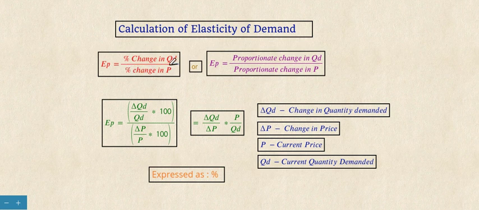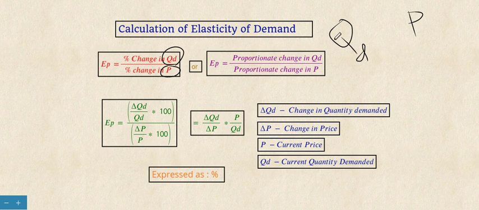The change in quantity demanded is taken in the numerator and the change in price is taken in the denominator. Otherwise we can say it is proportionate change in quantity demanded divided by proportionate change in price. There are only two variables, quantity demanded and price.